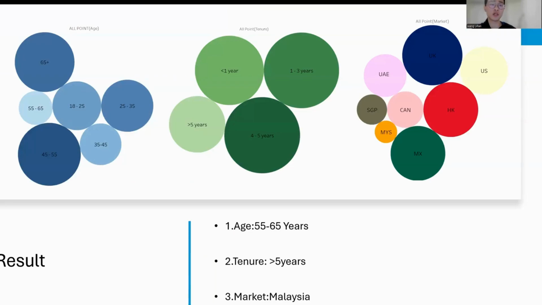For age, I think the 55 to 65 years group is the lowest one. So it's the weakest group we need to develop in the future. Maybe the company or bank can find some way to develop it. Second, for tenure, the tenure larger than 5 years. For markets, the lowest one is Malaysia. The Malaysia market also needs to be opened up more in the future.